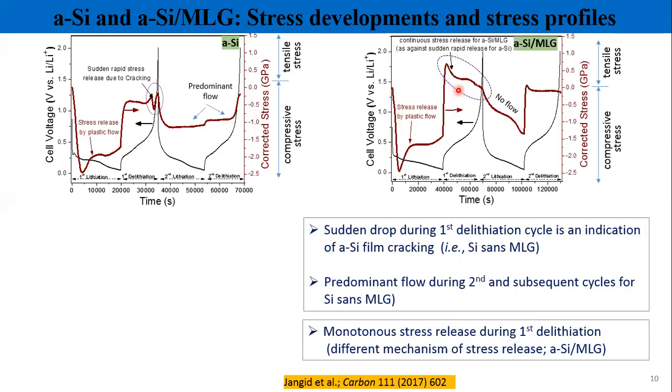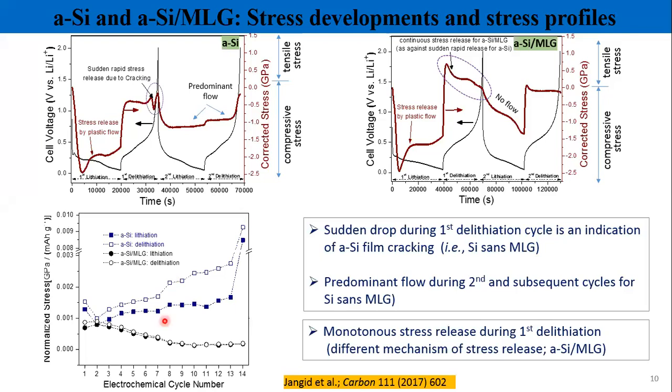We'll discuss this later. And if you look at the second cycle profile also, instead of these predominant flow kind of signatures, you will see that the stress buildup is monotonous. There is no stress release kind of feature available here. And during the second delithiation, you will see that after initial stress release, the stress remains more or less the same. So this difference comes from the sliding nature of the layers upon the removal of lithium, which helps to mitigate the stress. Okay?